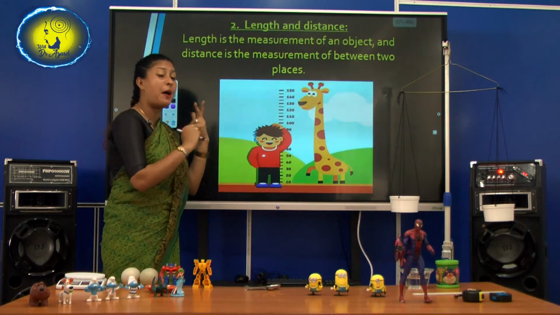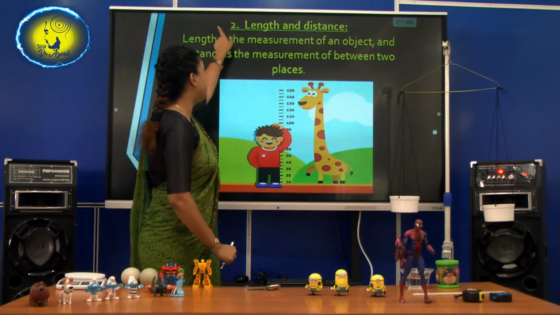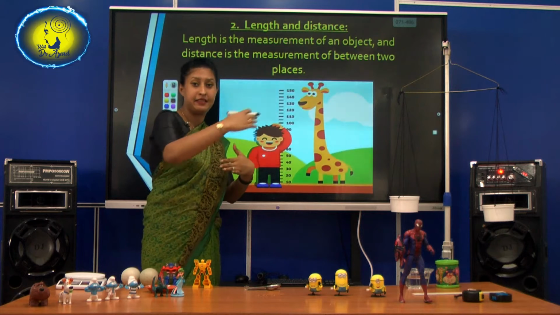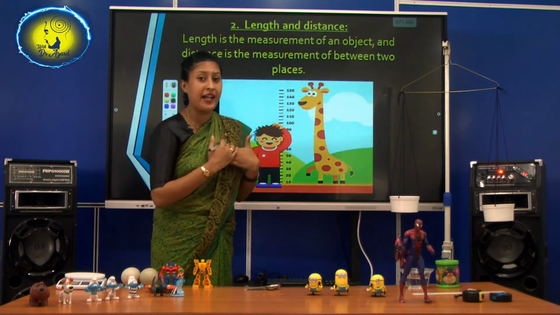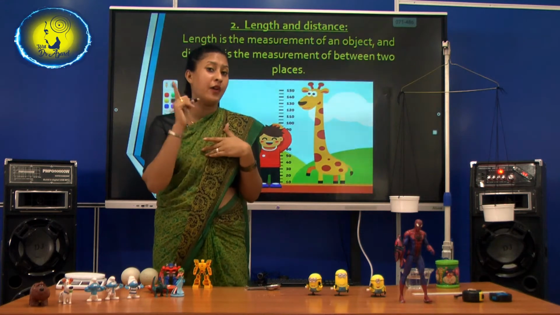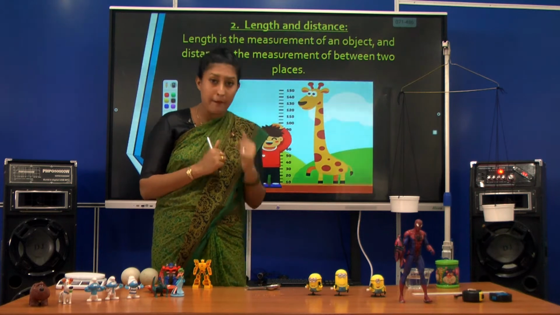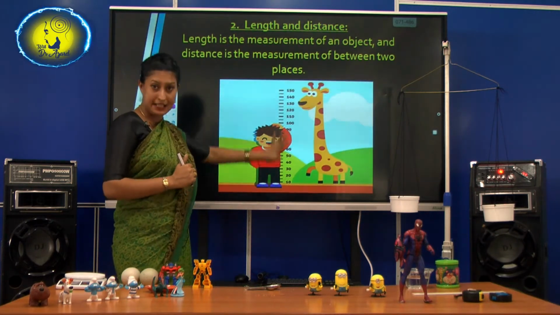Okay. Now, number 1 is finished, measuring capacity. Now, number 2: length and distance. We are going to measure the length. What is your height? Do you know your height? You have measured it earlier, isn't it? So, we are going to do an activity like that now.